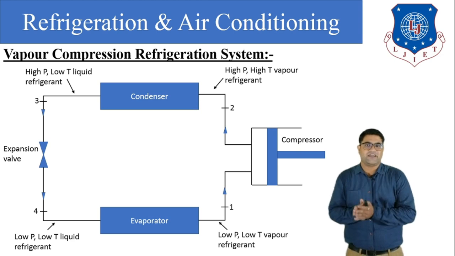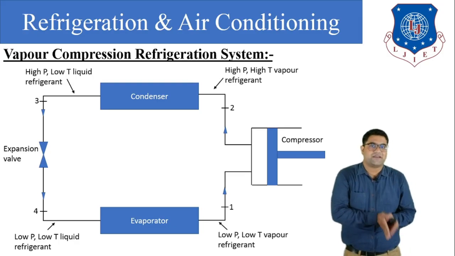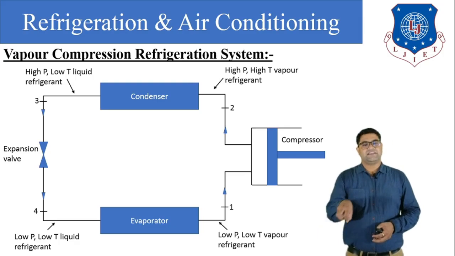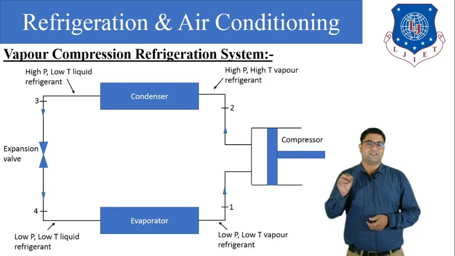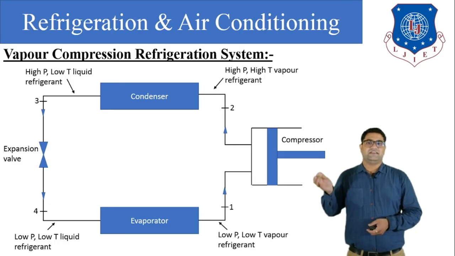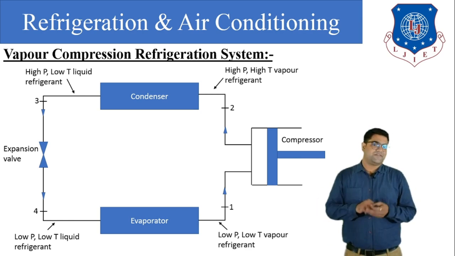Ultimately, the liquid refrigerant will convert into vapor refrigerant because it is receiving heat from the refrigerator. So in the evaporator, the liquid refrigerant converts into vapor refrigerant.